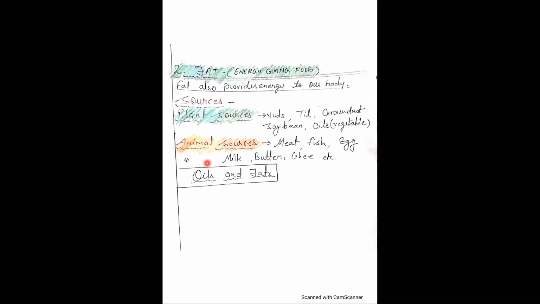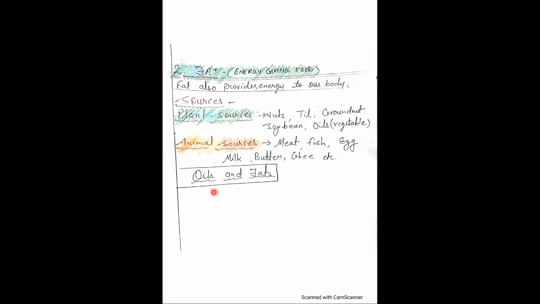Here I have written two words: oils and fats. Children, oil also is a kind of fat, but the difference is oil is liquid at room temperature. All kinds of oils are liquid at room temperature, and fat is solid, like butter, ghee, etc. So they are solid at room temperature. But oil and fats both provide energy to our body, and both help our body to use some vitamins.